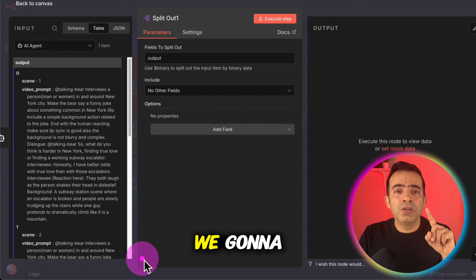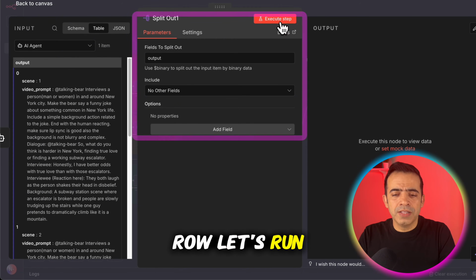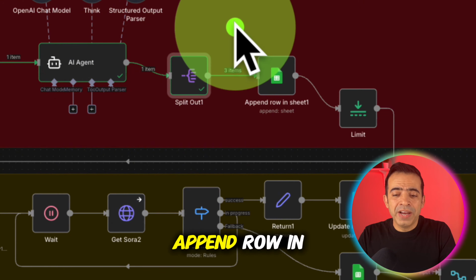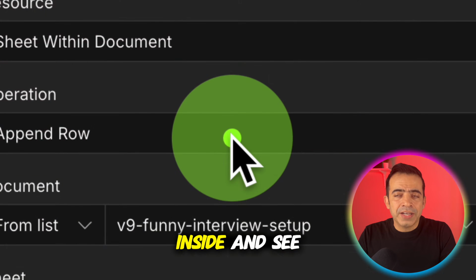What we're gonna do now is split them out into 3 separate rows. Let's run this node. Alright, so now what happened is we got each scene in a new row. Next node is append row in Google Sheet. Let's double click inside and see what we are doing here.